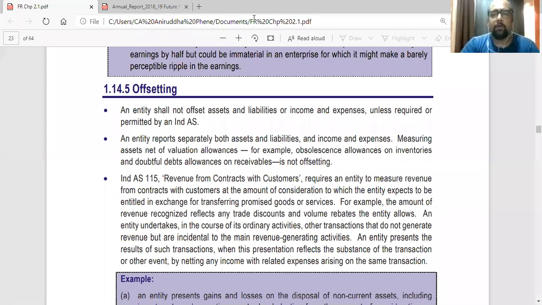Okay. Now offsetting. Offsetting is basically netting. The word offsetting means netting. So in your financial statements, some items can be netted. So for example, we have an example here.